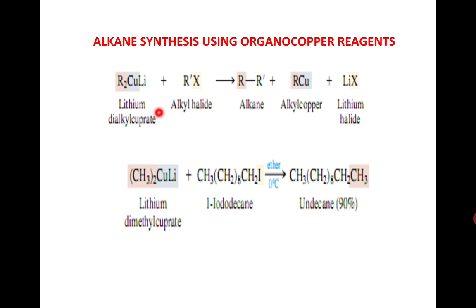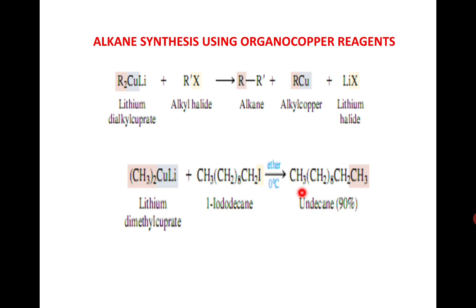When lithium dialkyl cuprate reacts with alkyl halide, it produces alkane by carbon-carbon bond formation between the alkyl group of the alkyl halide and the alkyl group of the dialkyl cuprate. We can see another reaction when the lithium dimethyl cuprate reacts with 1-iododecane, it produces undecane as a product.